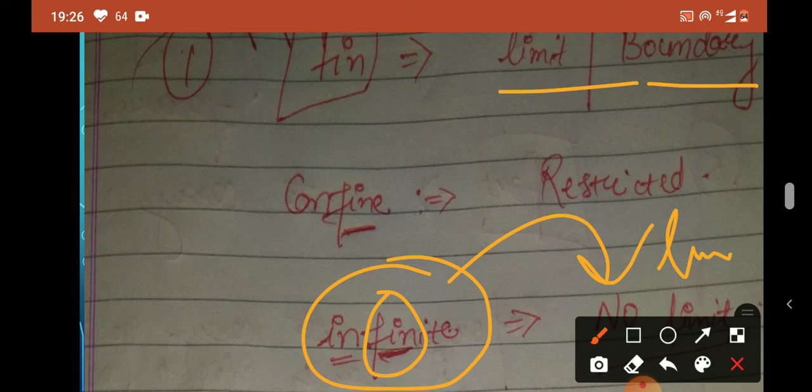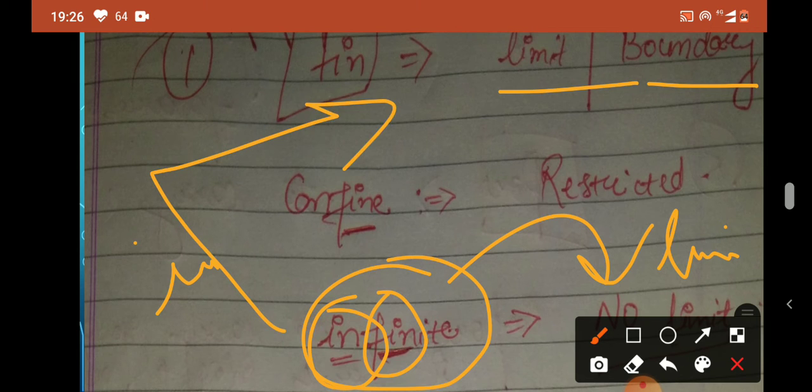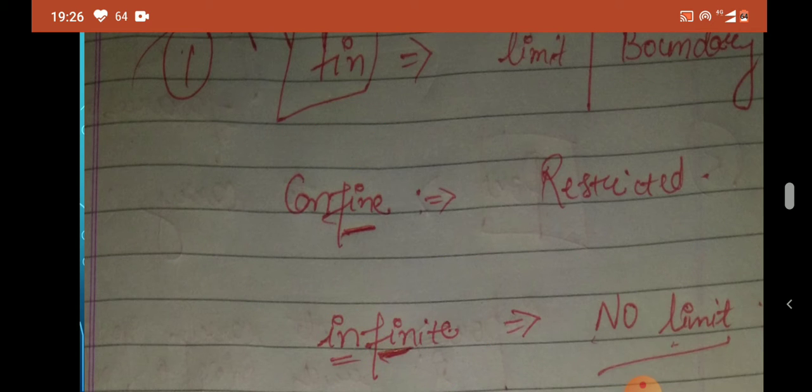In the front of the root word, in is used, which can be opposite to the word, like finite and infinite. Okay, so the thing which has no limit is called infinite. We can analyze the meaning of any word with the help of these root words. Okay, so now let's move towards another root word.